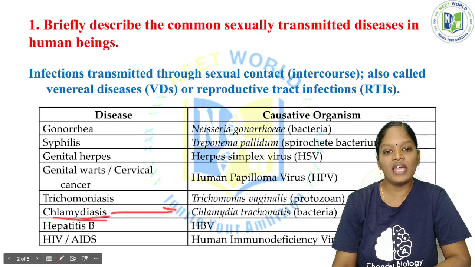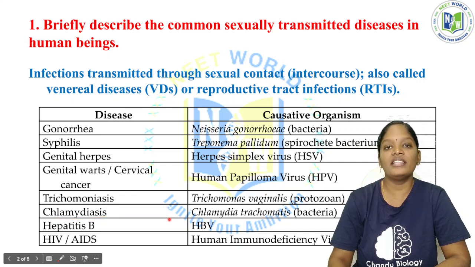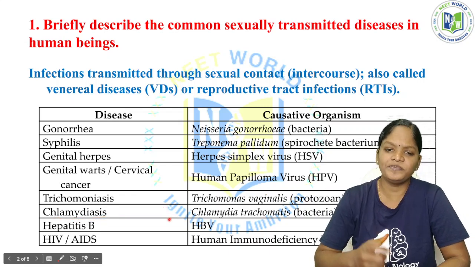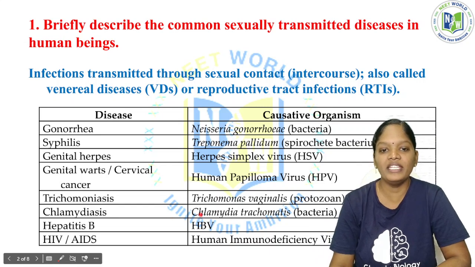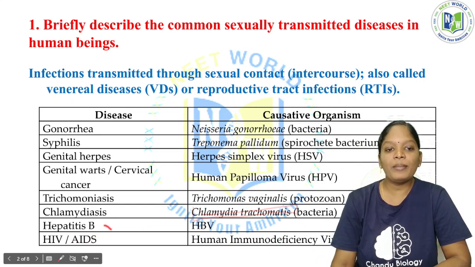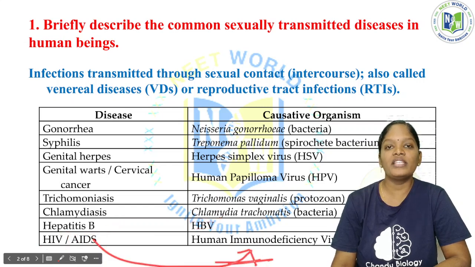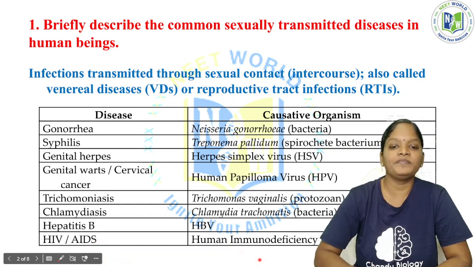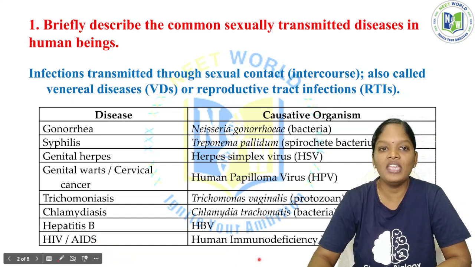Chlamydiasis is another bacterial sexually transmitted disease, caused by the bacterium Chlamydia trachomatis. Then the hepatitis B virus, and HIV, the human immunodeficiency virus, which causes acquired immunodeficiency syndrome.